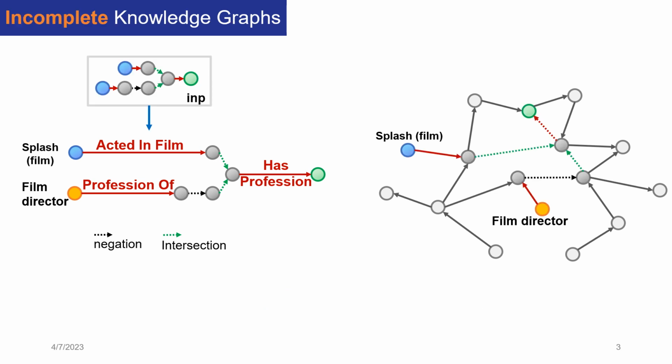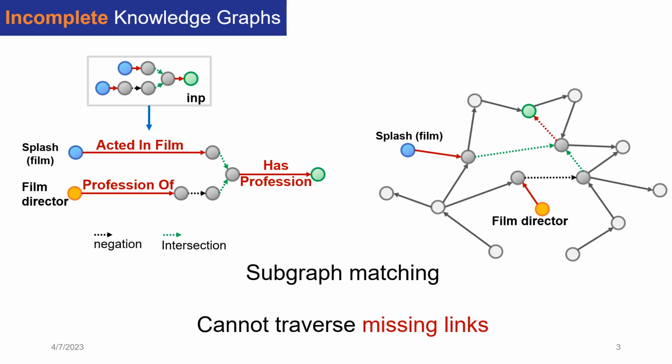However, knowledge graphs in the real world are incomplete. Why incomplete? Because there are missing links between some nodes. There is no guarantee that we have all true links between all nodes in knowledge graphs. Using conventional approaches like subgraph matching cannot traverse missing links in this situation. So we come up with a question: can we have another approach to answer the complex logical query?